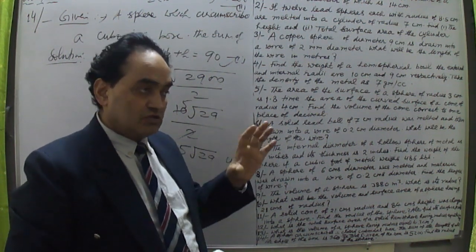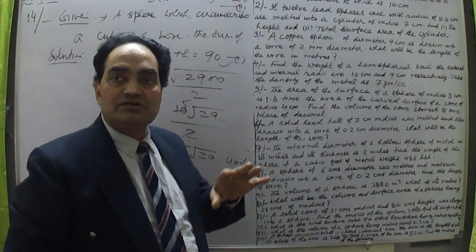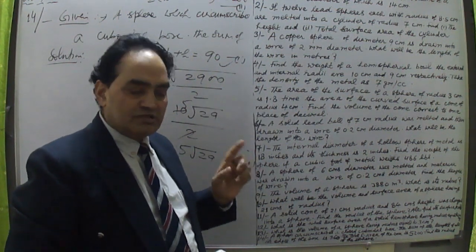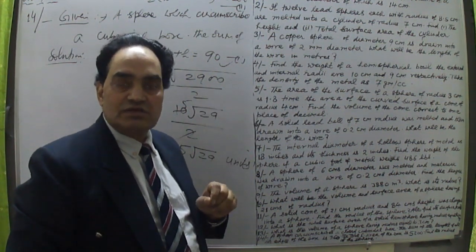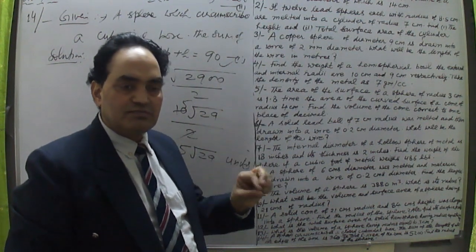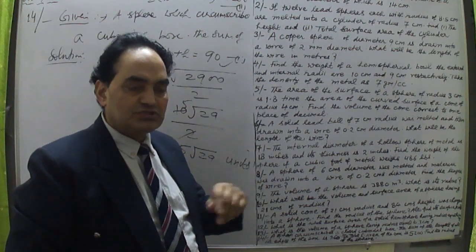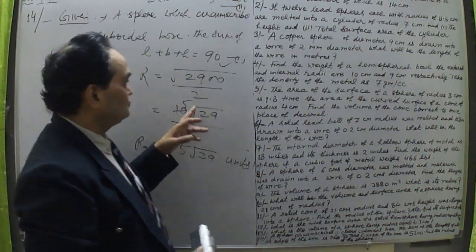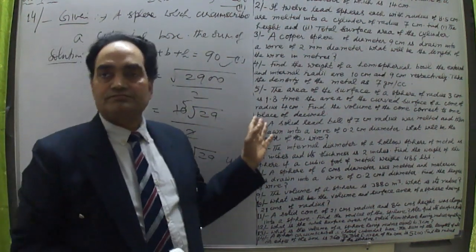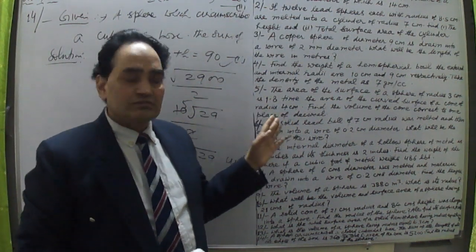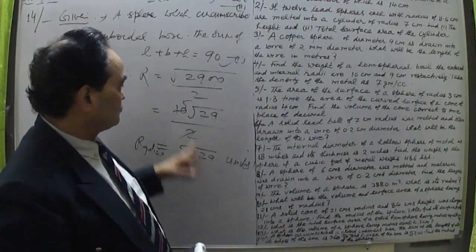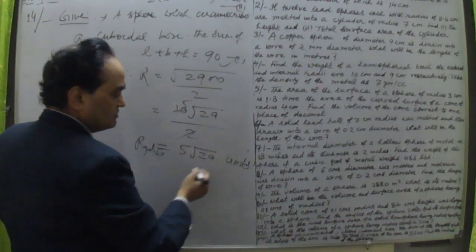How? The sum of all the length, breadth and height, the sum of the edges of the cuboid, was given to us as 360, and that is 4 times L plus B plus H equal to 360. Divided by 4, L plus B plus H equals 90, and that we have used here: 90 square minus 5200 under the square root. So the radius is this value, 5 under root 29.